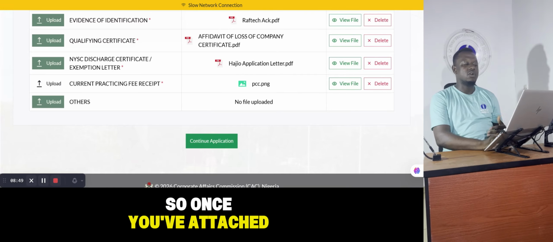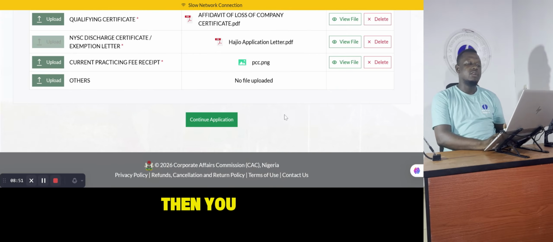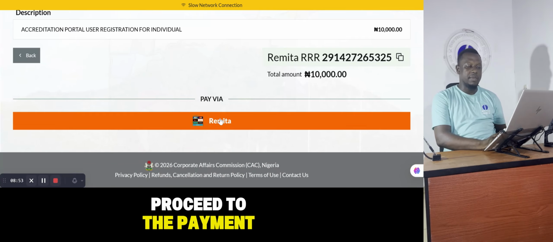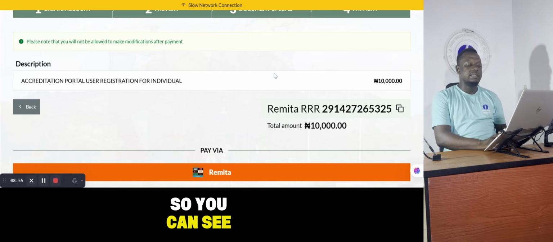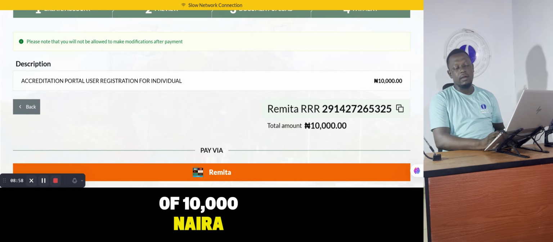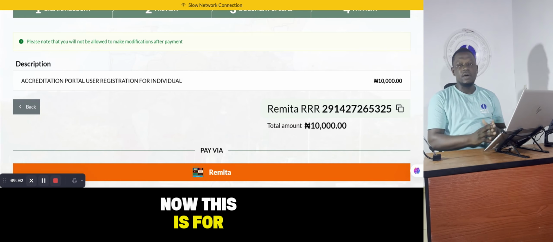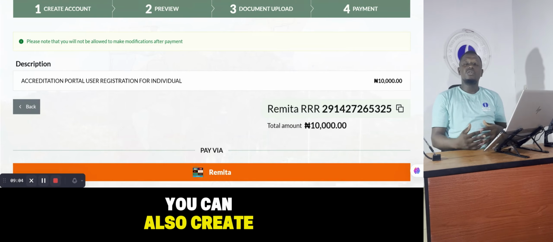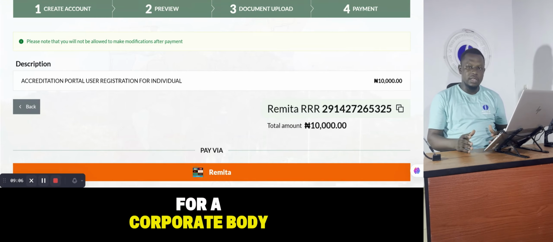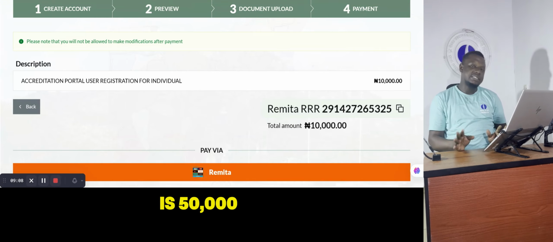So once you've attached all these necessary documents, then you can now proceed to the payments. Okay, so you can see this is the payment of 10,000 naira. This is for an individual account. You can also create one for a corporate body, and a corporate body is 50,000 naira.